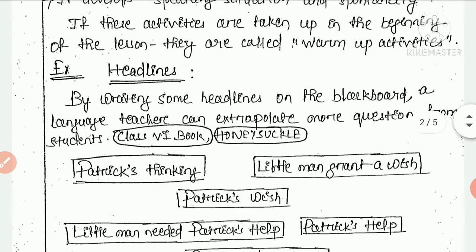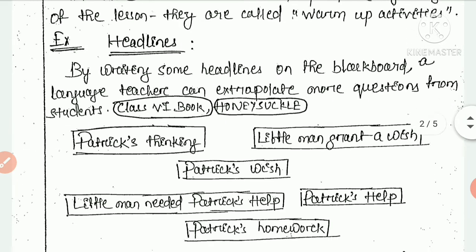Then come to the example. So what is the example? Here the headlines I have taken from the class 6 book Honeysuckle as an example in these short notes. You can take another book's example as per your convenience. Let's see the example.